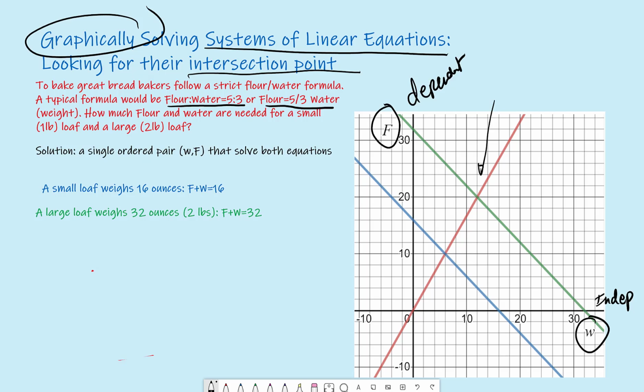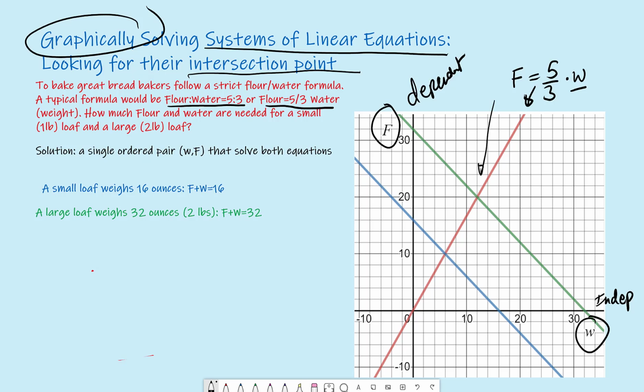And that equation basically says if we write our flour as our dependent variable, f equals 5/3 times our independent variable w here. And that is exactly what we have in this line here. At 0, when we have a 0 amount of water, we also have a 0 amount of flour.